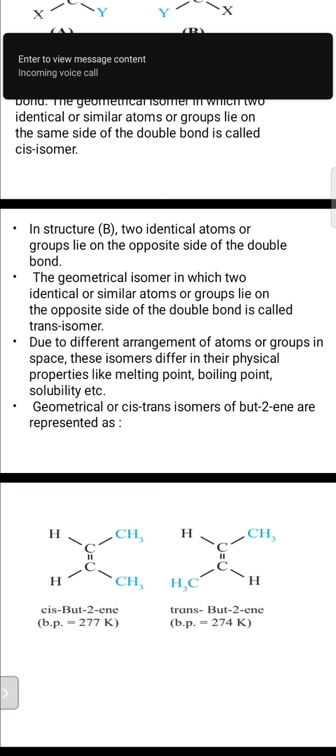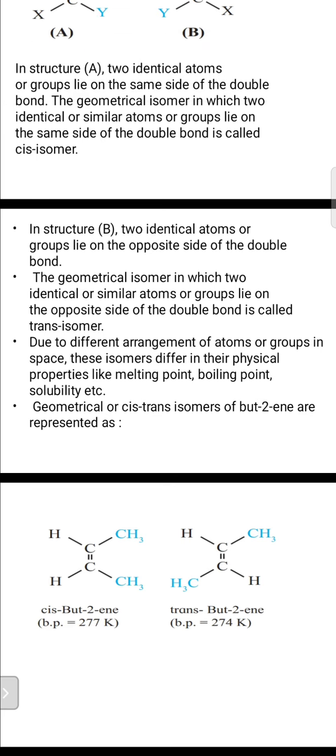The same side about the carbon-carbon double bond indicates the cis structure. About the carbon-carbon double bond, groups on the opposite side indicate the trans structure. Now here in structure B, we will observe the trans structure. In structure A, we will observe the cis structure. The geometrical isomerism in which two identical or similar atoms or groups lie on the